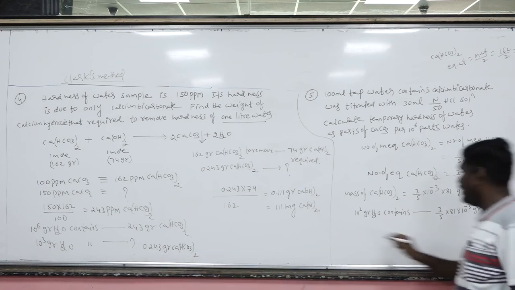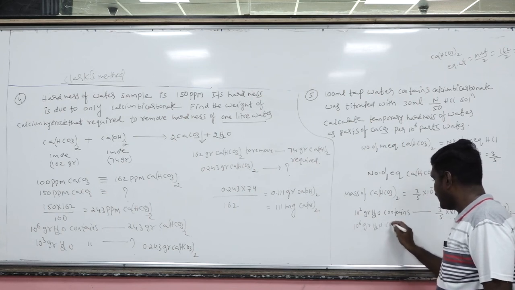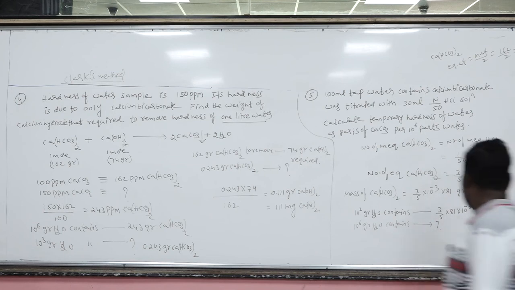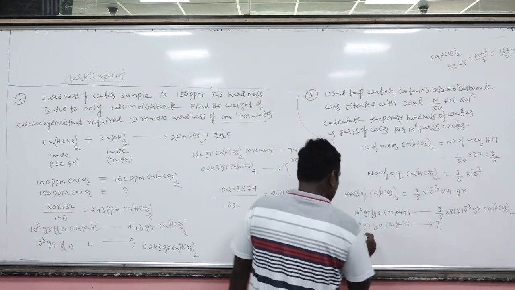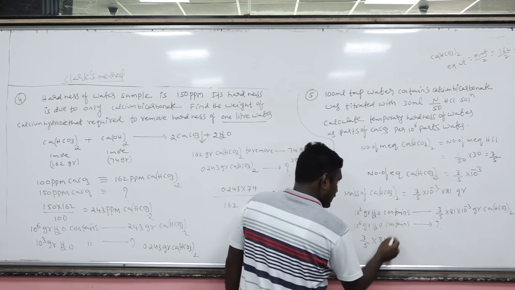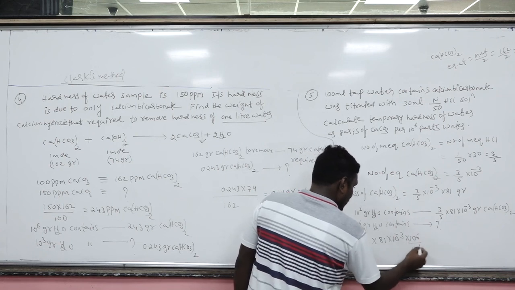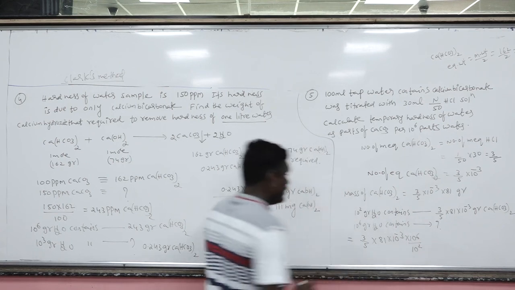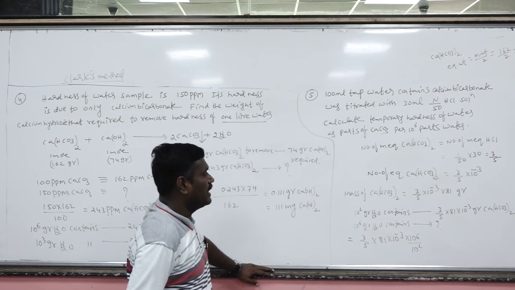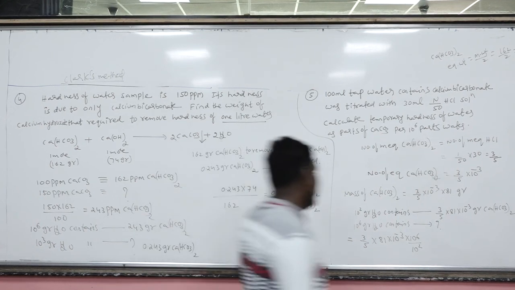As per the statement, 10 to the power 6 grams of water sample contains how many grams of calcium bicarbonate? So I am writing 3/5 into 81 into 10 raised to minus 3 into 10 raised to 6 by 10 raised to 2. This is the weight of the calcium bicarbonate that will be present in a million parts of the water.